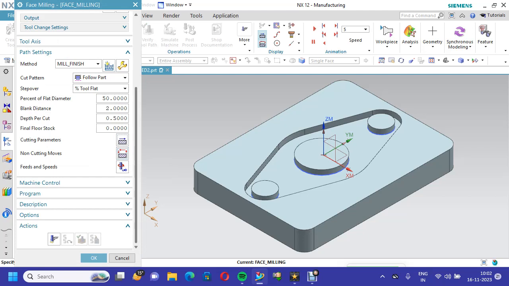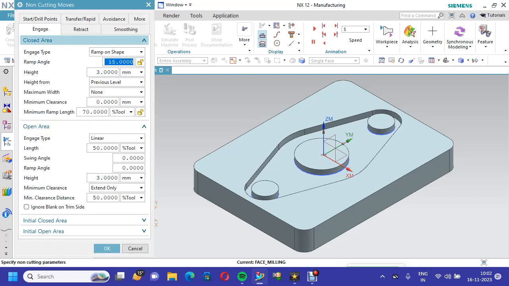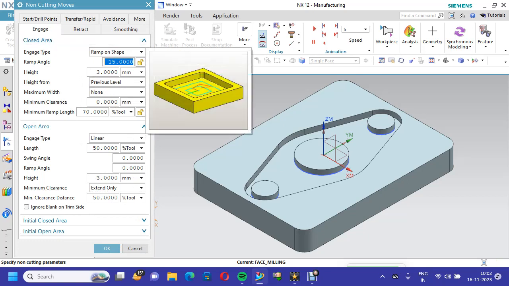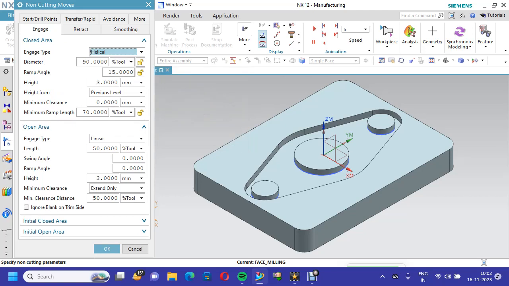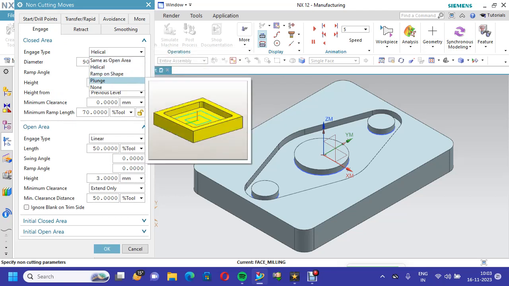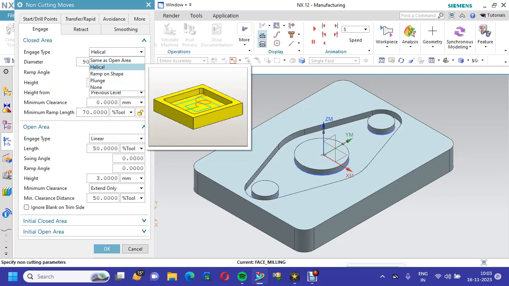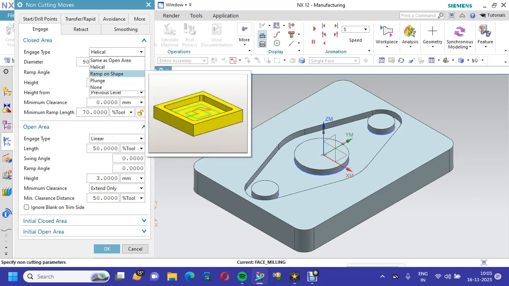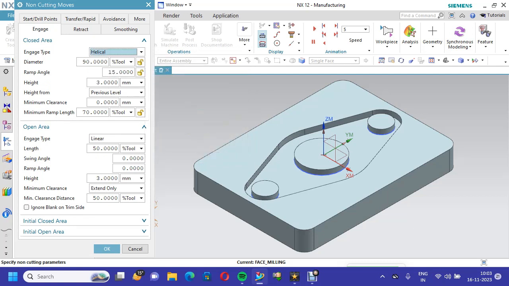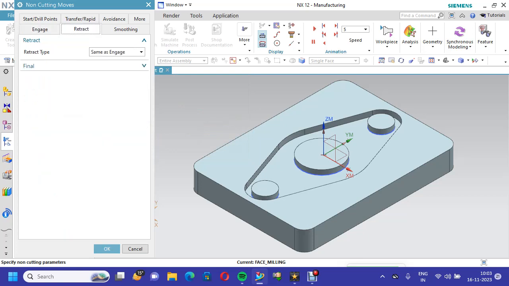Then go to non-cutting moves: how to engage your tool. You can go for ramp on shape, or helical, or plunge. Normally in industry we use helical or ramp on shape. How are we going to retract the tool after completion of the workpiece, how will the tool come back? The same way as engage, after completion of the workpiece the tool will go 10 mm above.